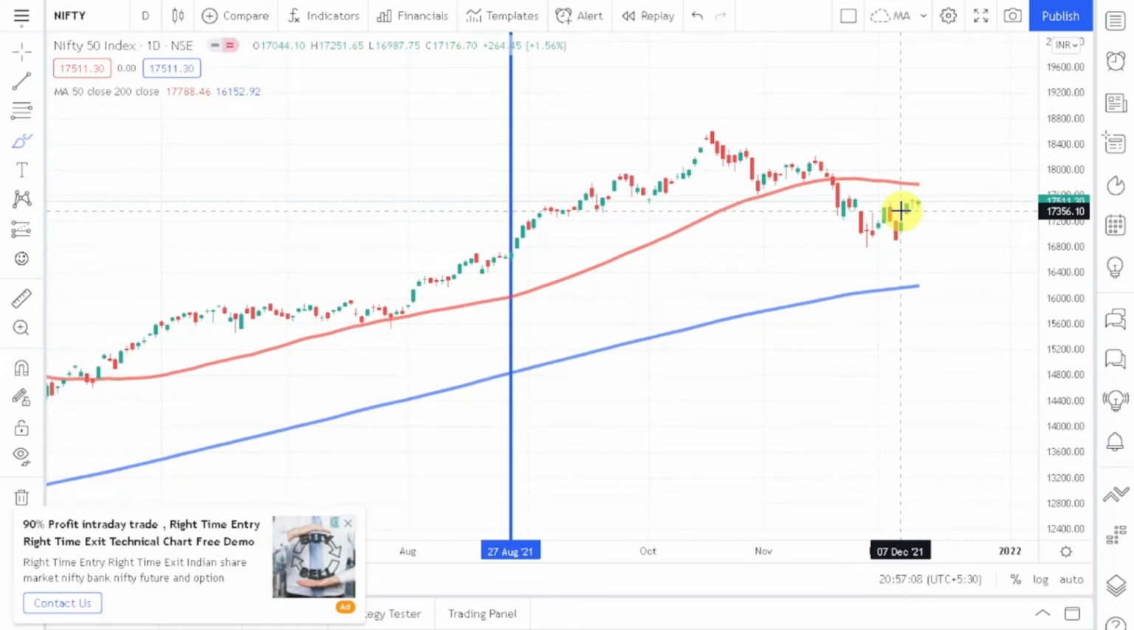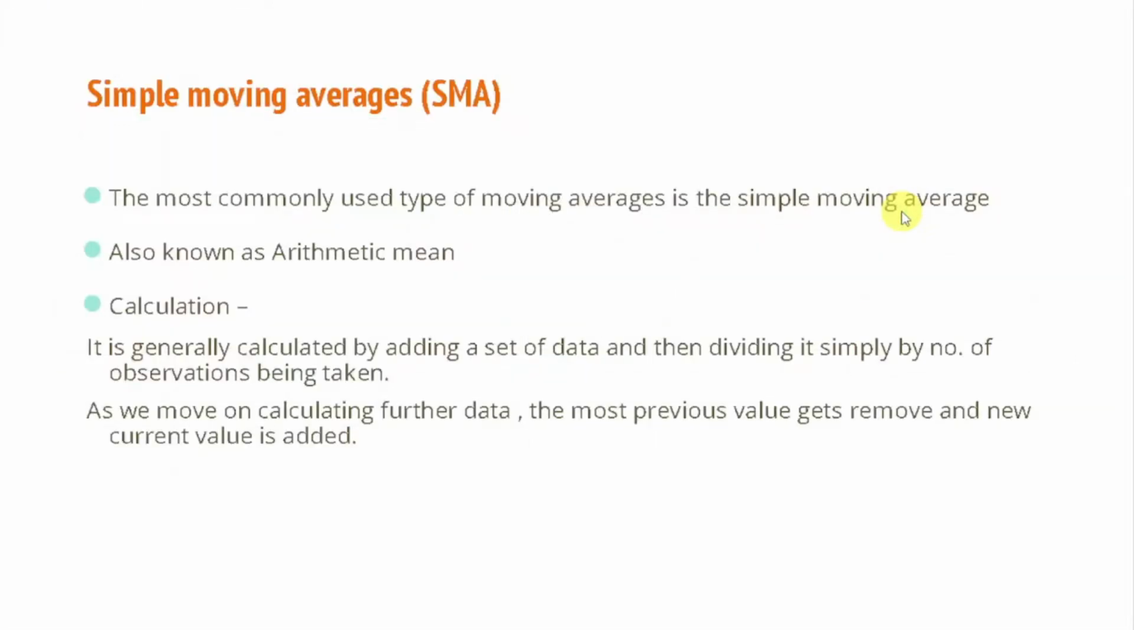Simple moving averages are used very widely because they are simple in calculation. They just take all the closing data, give every data equal weightage, and divide by number of total periods, so you get this final value. So this is simple moving average, which I think is very clear to you.